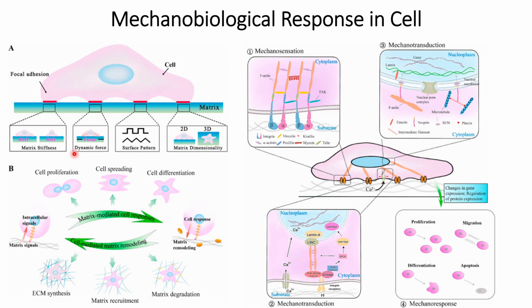The next thing is the dynamic force. Sometimes cells exert additional force, especially in the case of cells in the blood vessels, because of the velocity of the blood that is flowing within the blood vessels. So that will cause the cells to behave differently when they are transported via blood vessels. The last part is the surface pattern. Surface pattern will also trigger the cells to behave differently.